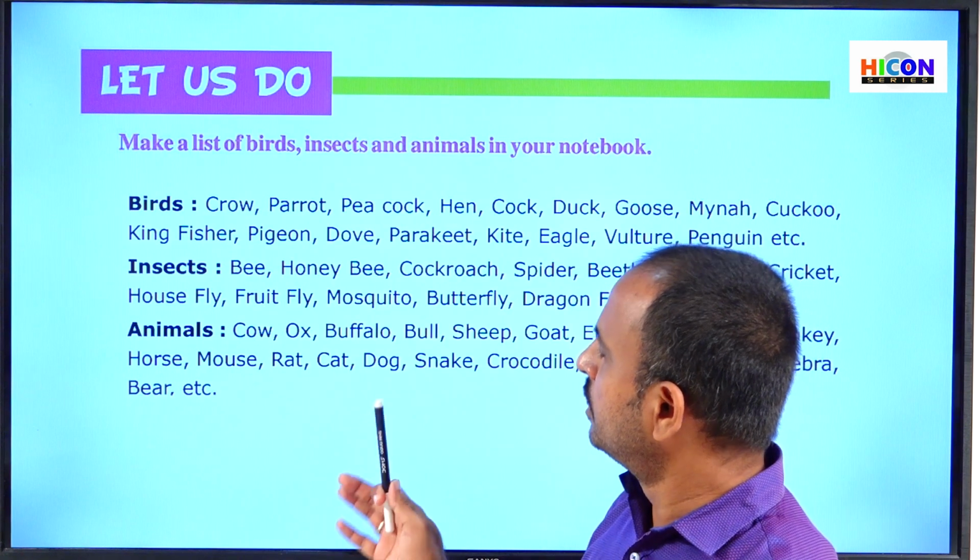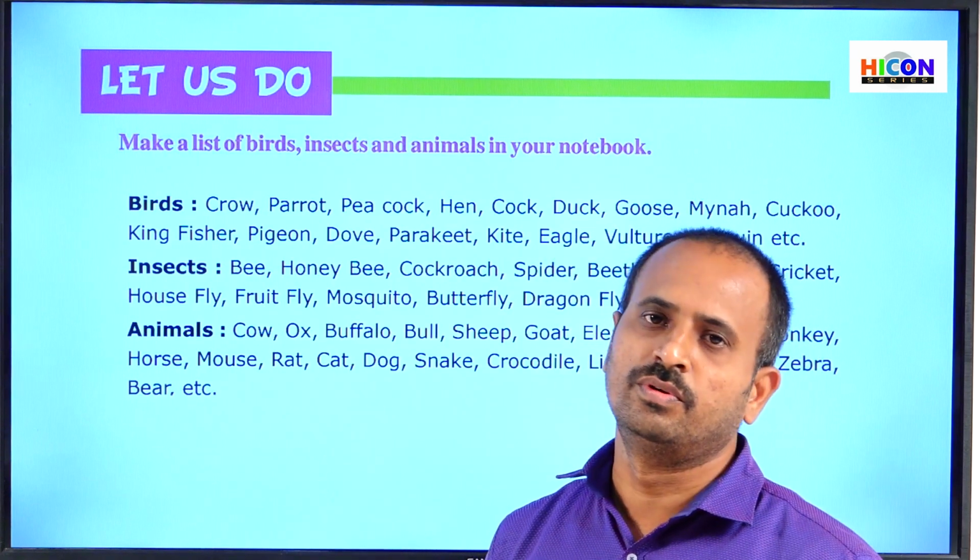So note down these birds, insects and animals in your notebook.